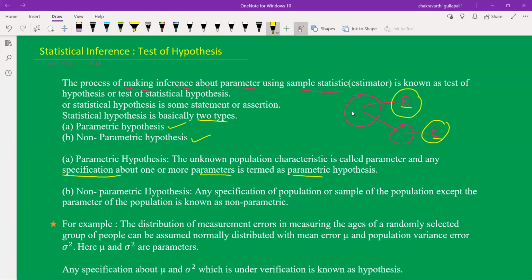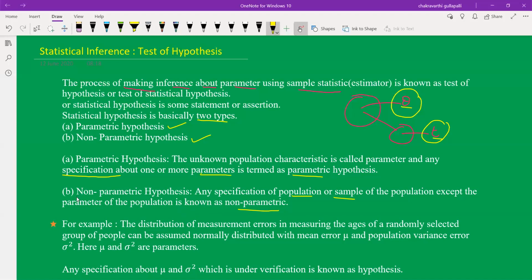Now non-parametric hypothesis. Any specification of the population or sample of the population except the parameter of the population is known as non-parametric. In this situation there is no parameter involved. Without a parameter, we have to write the statement. Any specification about the population or sample except the parameter of the population is known as non-parametric.